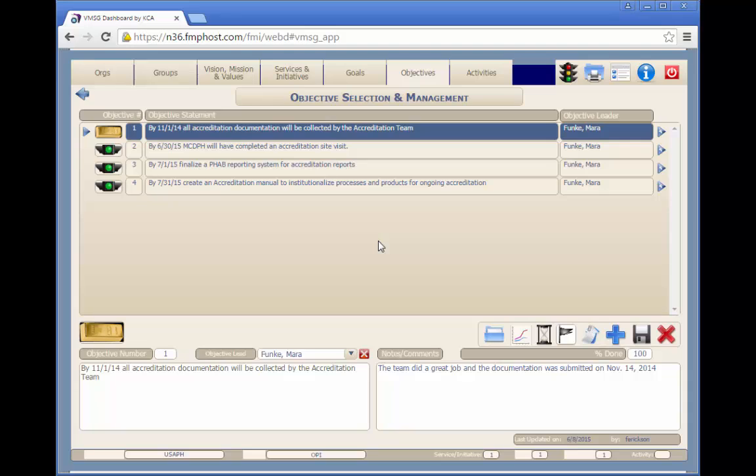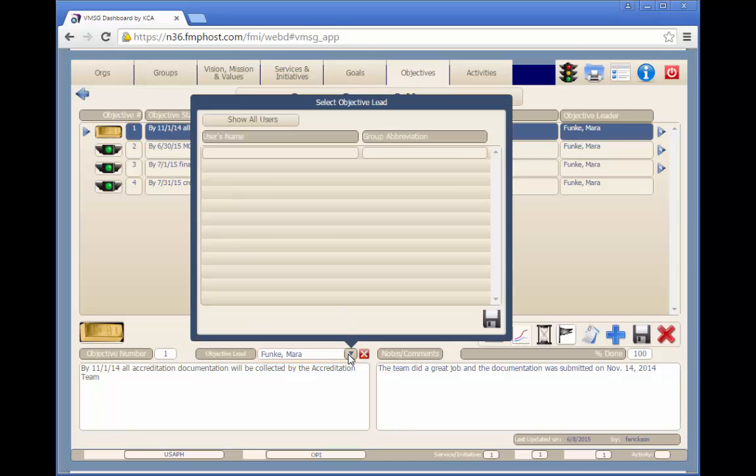Objectives define the how we do it element for goals. Each goal may have multiple objectives. Each objective has a status flag and related notes, typically regarding the status flag. The additional detail on this screen is the Objective Lead field, which allows you to select a system user who has been assigned as the leader of this objective.